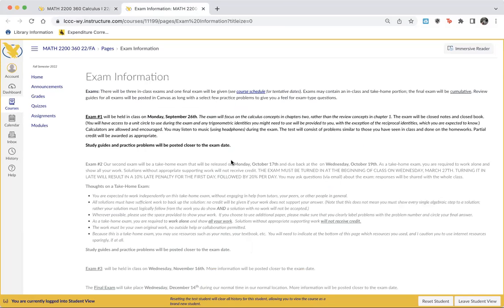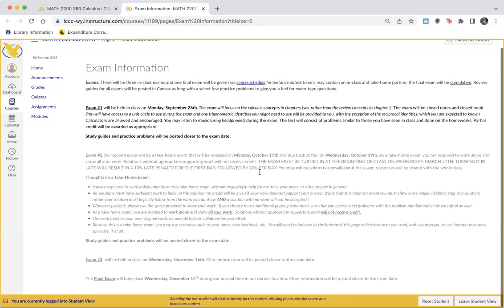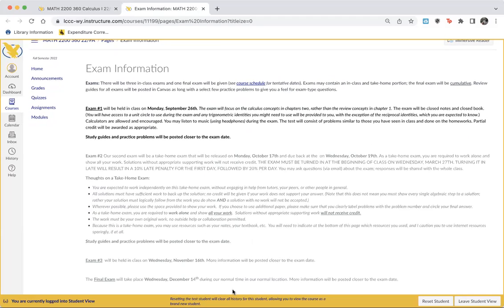Exam information. This will have information about our exams. There'll be study guides, reviews, and practice problems here as we get closer to the exam. You can also see our tentative exam dates for all 4 exams here. I say tentative because it depends on how quickly we move through. Any changes will be discussed in class.